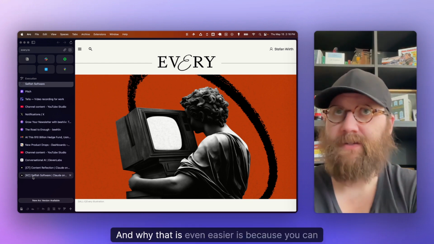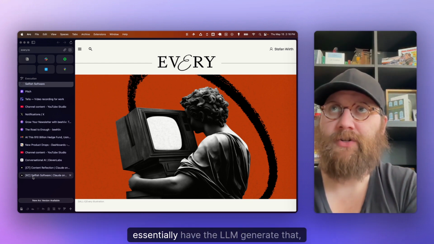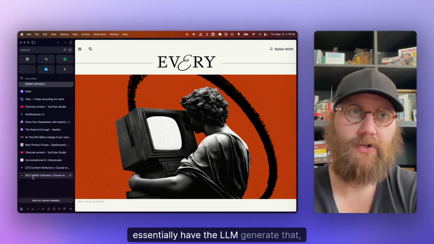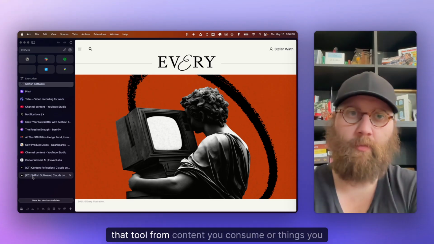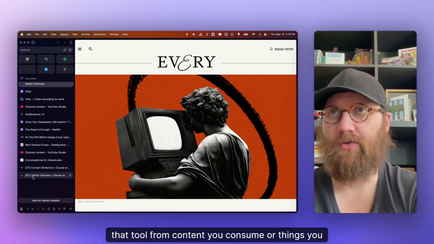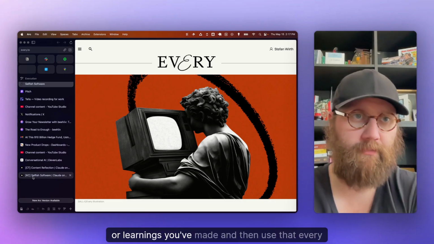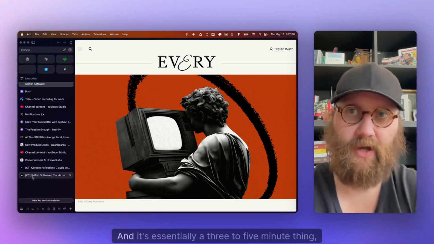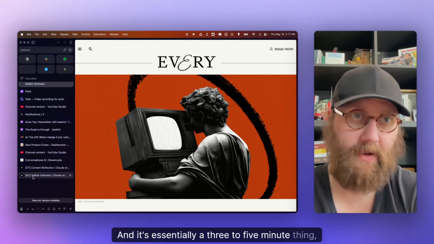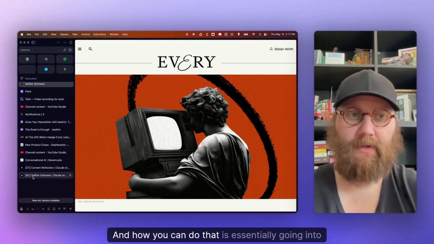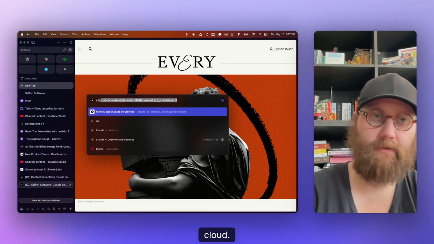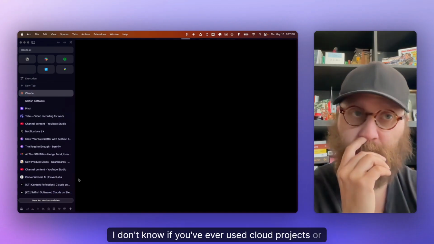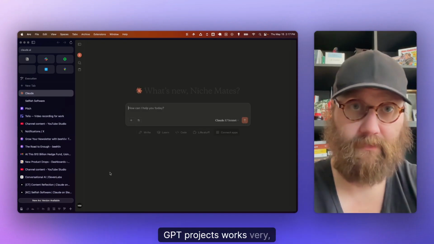And why that is even easier is because you can essentially have the LLM generate that tool from content you consume or things you look at or learnings you've made, and then use that every day in your workflows. And it's essentially a 3 to 5 minute thing, right? And how you can do that is essentially going into Claude. I don't know if you've ever used Claude Projects or GPT Projects. It works very, very similar.